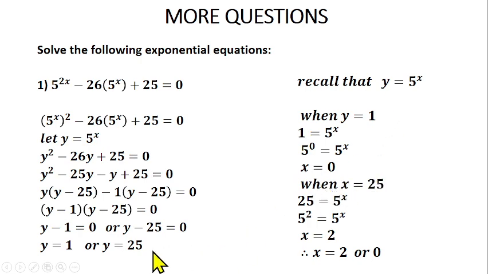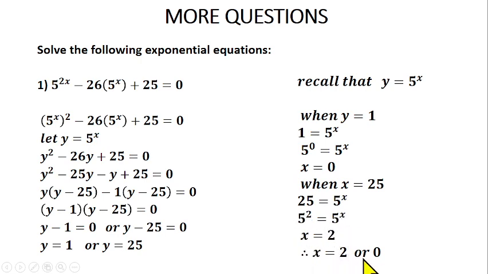Also, y is equal to 25 here. So this is wrong. y is equal to 25, not x equal to 25. y is equal to 25. So replace that with here. So you have 25 is equal to 5 raised to power x. Change this one to index form. You have 5 raised to power 2 equals 5 raised to power x. So base can cancel the base. So x is equal to 2 as well.